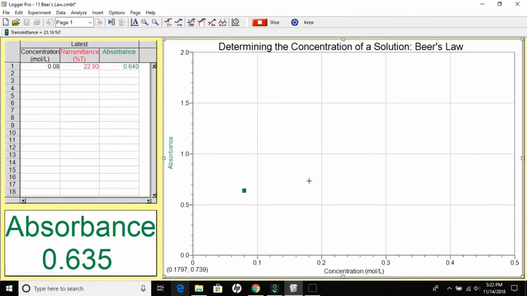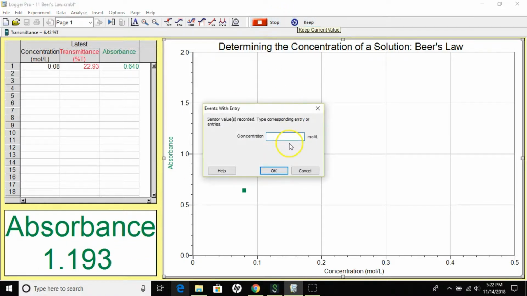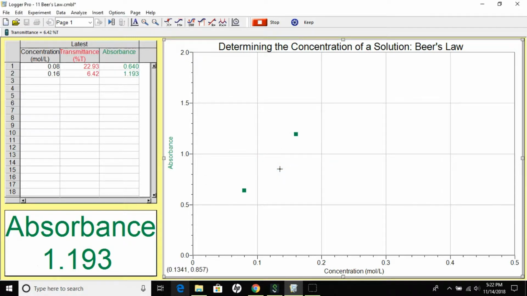Alright, so now I'm going to repeat those initial procedures. I'm going to take out the lowest concentration solution and put in the next one, close the colorimeter, wait for this absorbance here to stabilize. And once it appears that it has stopped moving or fluctuating in the thousandths place between a few points, which we have reached, I'm going to hit Keep. And for this one, I'm going to enter in 0.16, which was the molarity for the second solution.